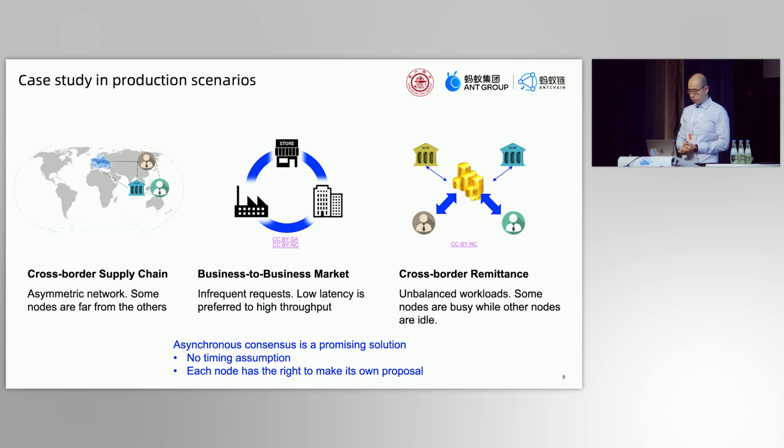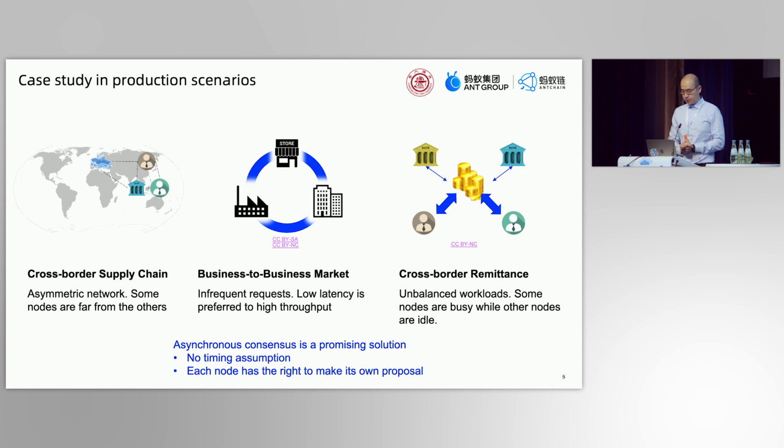And the third one is a cross-border remittance case. Some e-wallet nodes are busy serving the clients' requests. There are also some liquidity provider nodes, usually big banks. They just issue much fewer requests for making a market. So all of these cases are real.